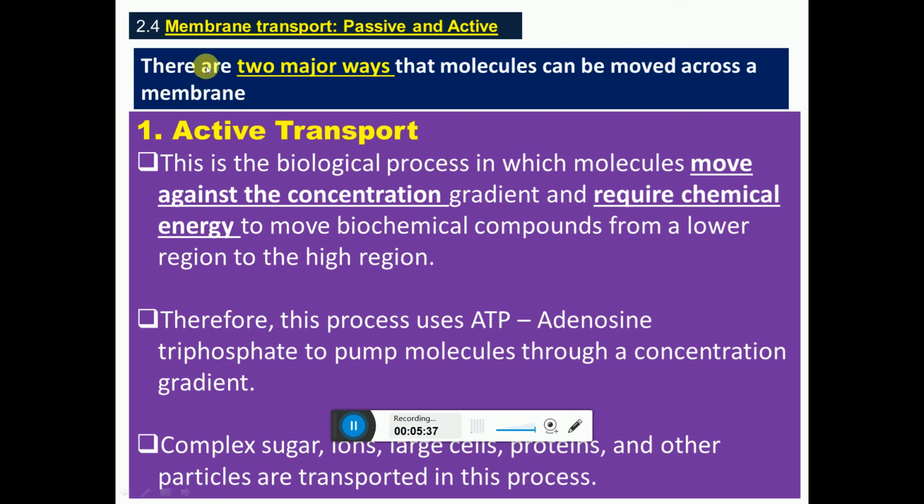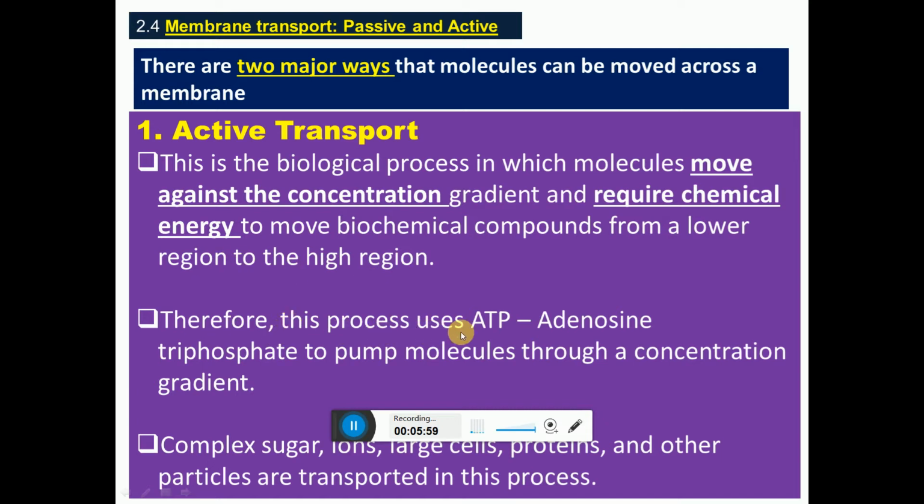Then membrane transport: passive and active, two major types. First one is active transport. This is the biological process in which molecules move against the concentration gradient, meaning from lower to higher concentration, so it requires energy to move biochemical compounds from the lower region to the higher region.